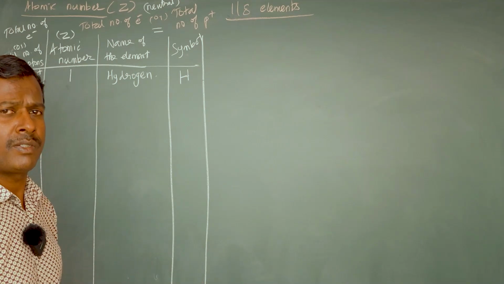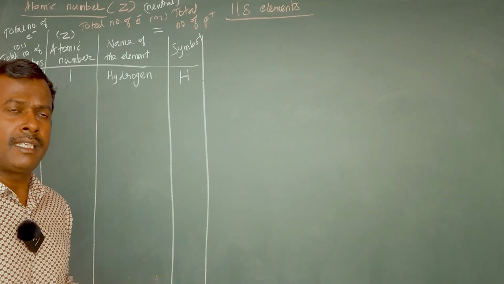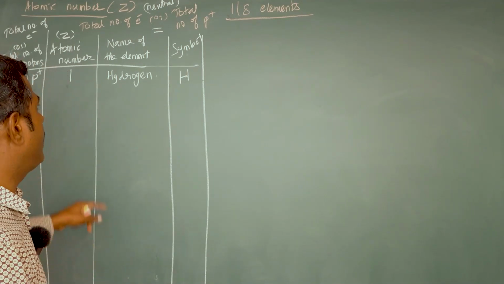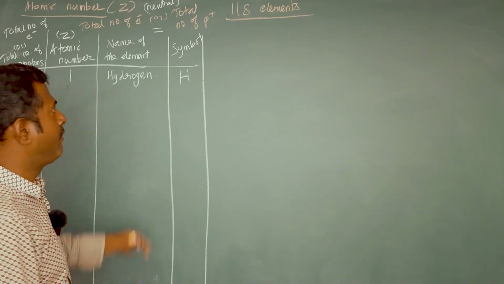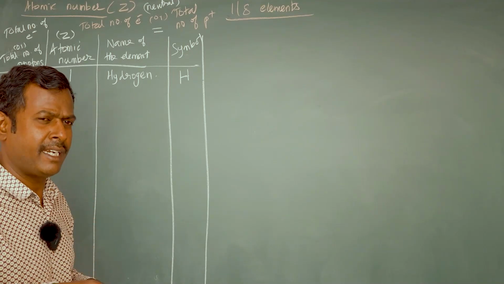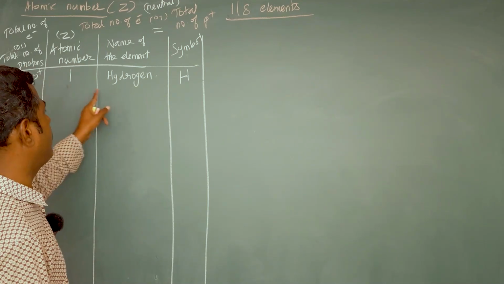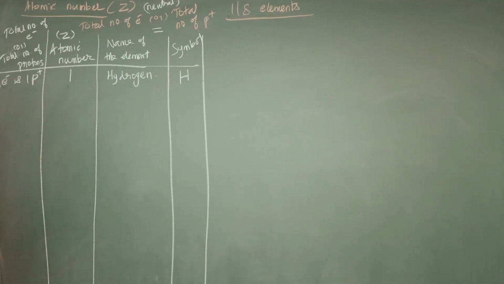For very few elements only, they are different. For hydrogen, the English name is hydrogen and Latin name is also hydrogen. Usually, the symbols are the very first letters. If the very first letter is same for two elements, then we go for the second letter or third letter also. In the case of hydrogen, being the very first element, the symbol is capital H.